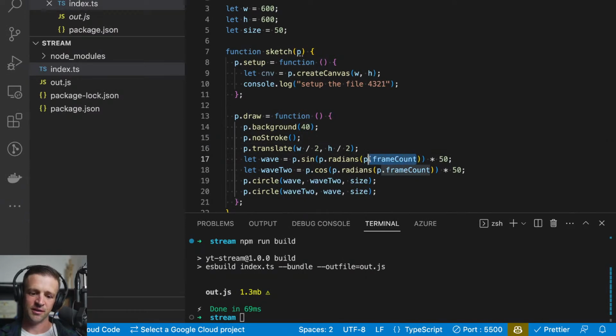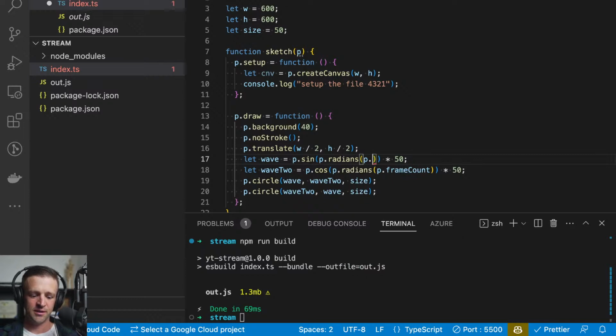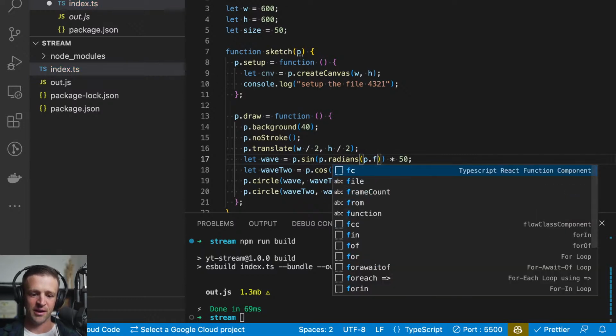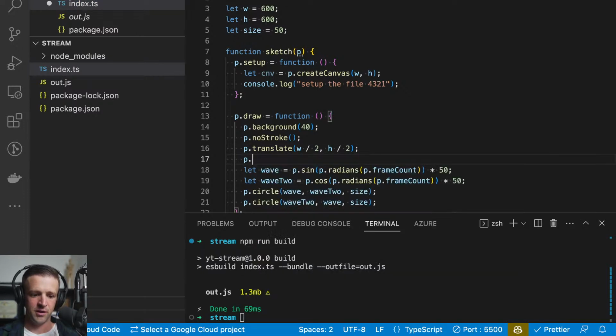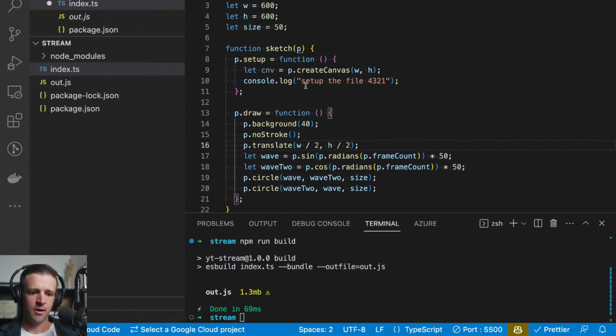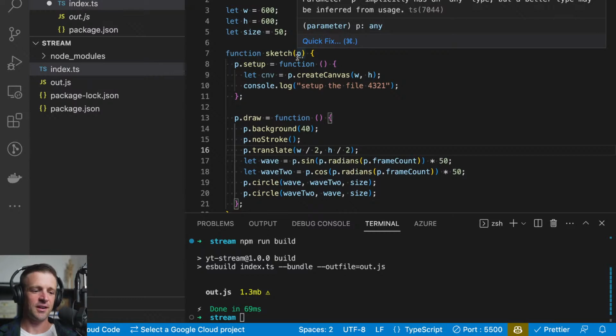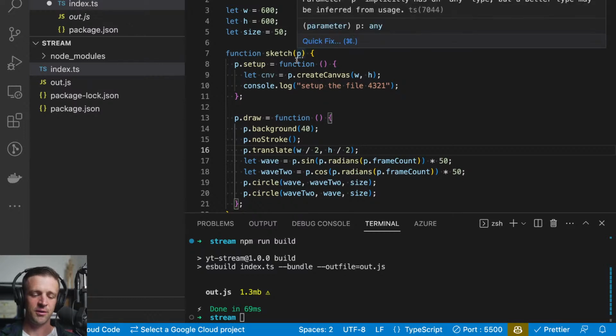And what I want to show you is, let's say I was having trouble with this p.frameCount. If I put p dot and start typing frame count, I get really nice autocomplete. Let's see, p dot frame count. Trying to see. Oh, you know what it is? So a lot of times with TypeScript, what's cool about TypeScript is if you know JavaScript, you can start using it right out of the box. But it's hinting a couple things at us that I'm not really cueing you into.